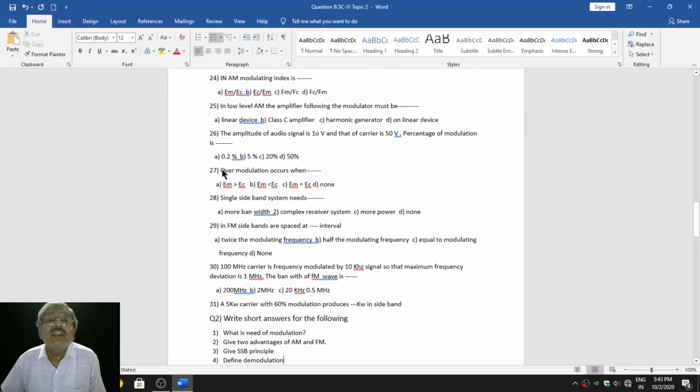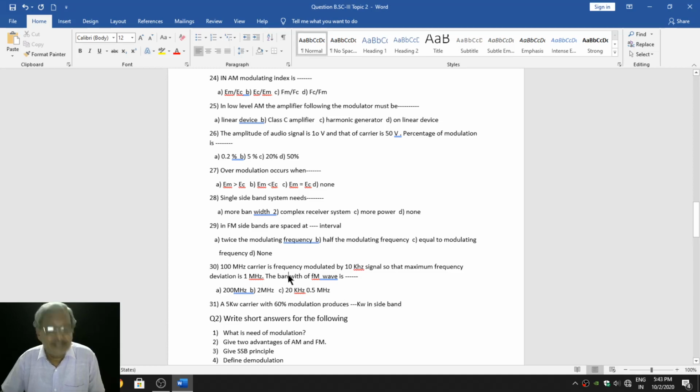Overmodulation occurs when? What is the condition for overmodulation to occur? Single sideband needs what? In FM, sidebands are spaced at an interval of dash. A 100 MHz carrier is frequency modulated by a 10 kHz signal so that the maximum frequency deviation is 1 MHz.